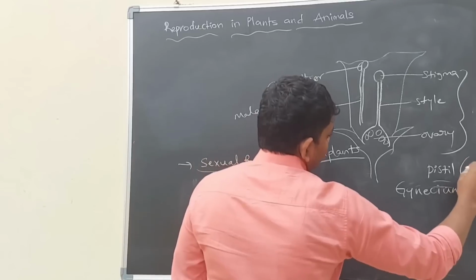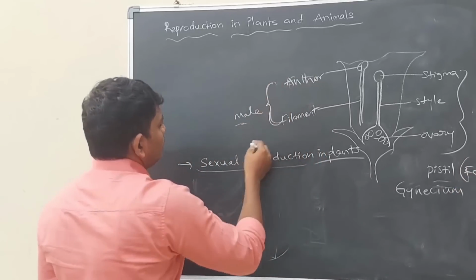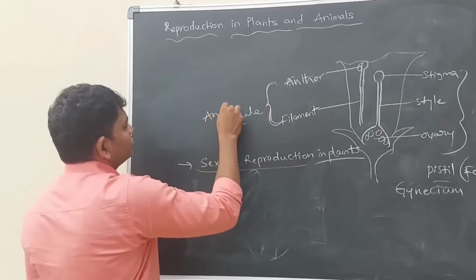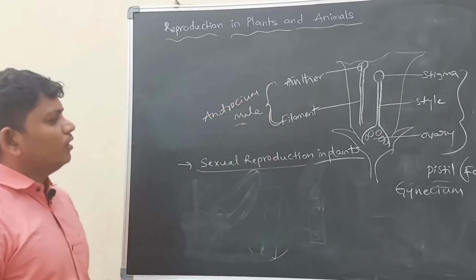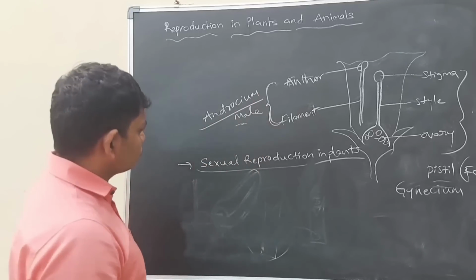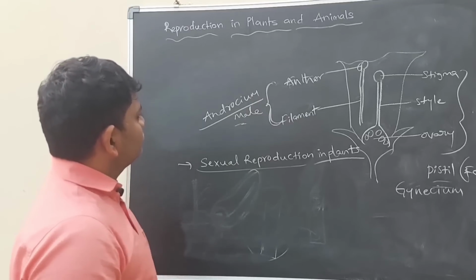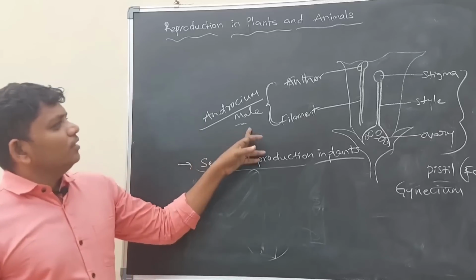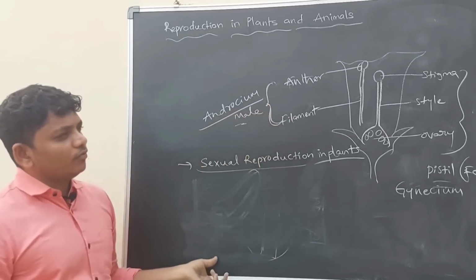This is the female part, and this is the male part. Anther and filament together are called androecium. This belongs to the male part in the flower.